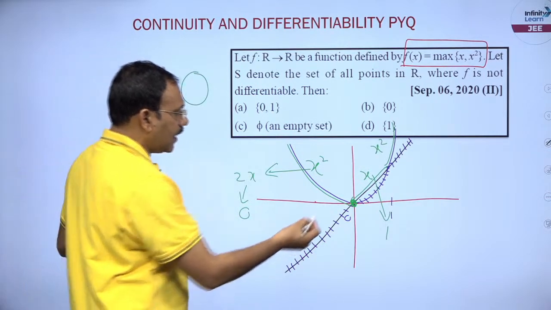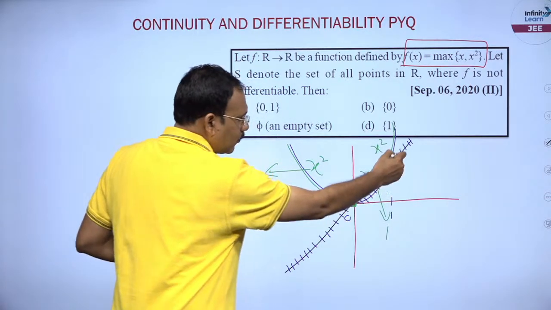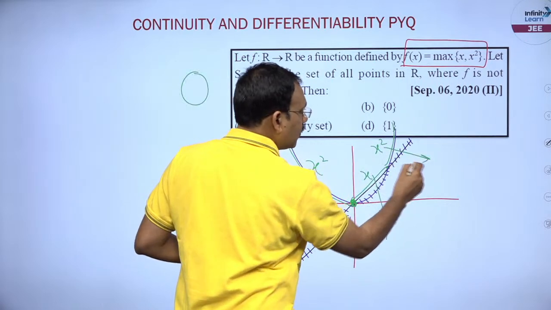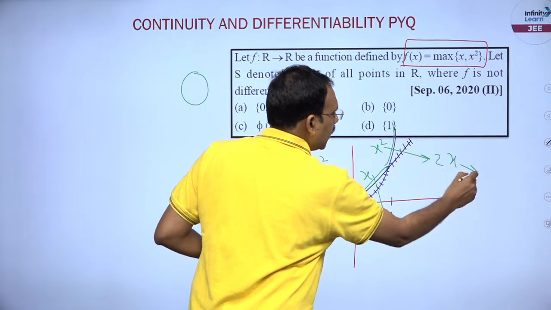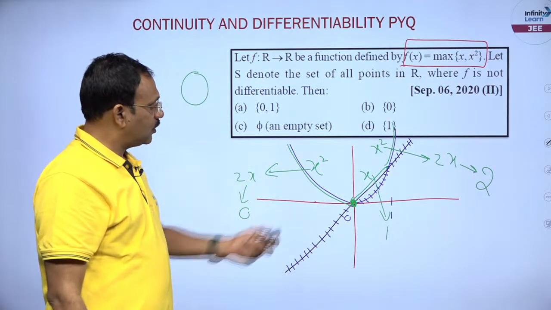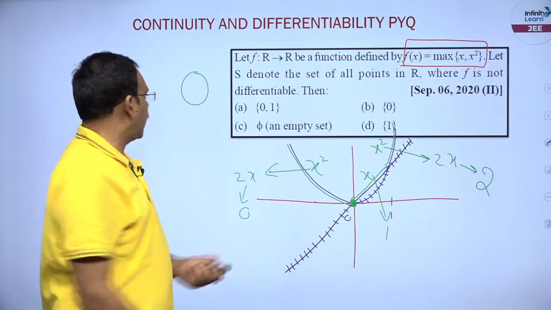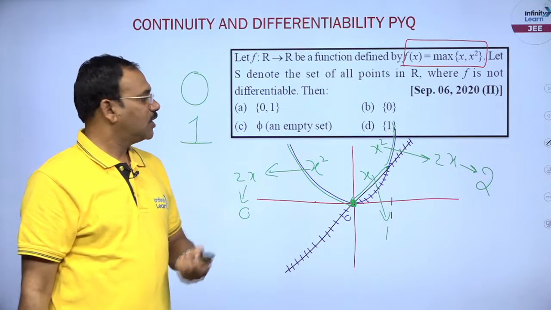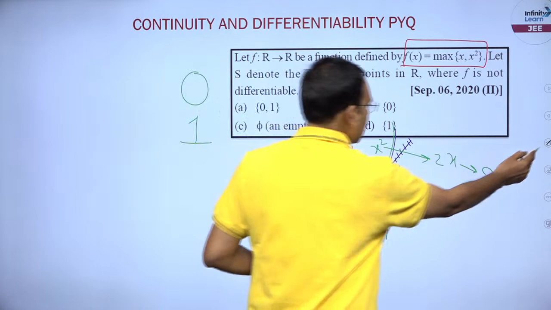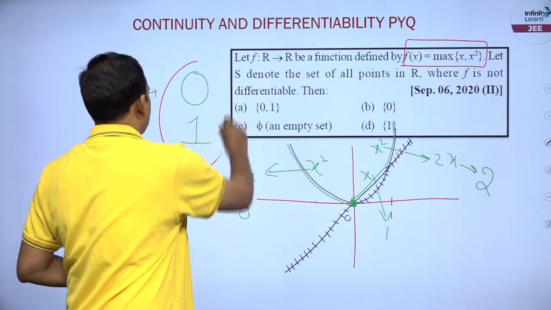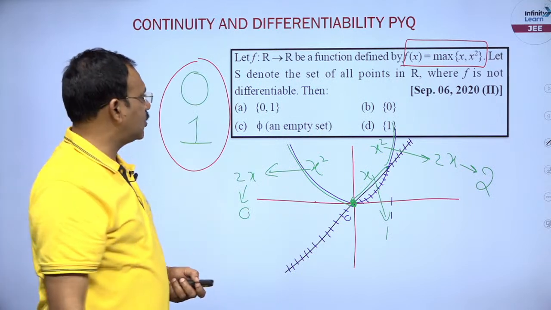Whereas at 1, the left side derivative is 1, and at 1 the right side derivative of x square is 2x, which becomes 2. These two are not equal, so at 1 also it is not differentiable. Finally, this function is not differentiable at 0 and 1.